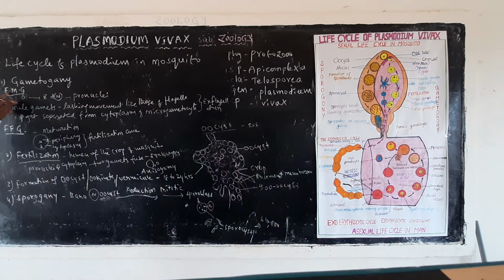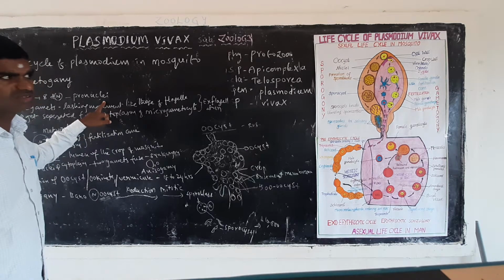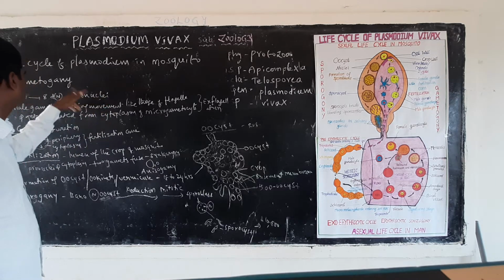Now, see here, if you take the male gamete, the smaller one, it further forms 8 daughter nuclei. The microgametocyte is now dividing into 8 daughter nuclei. We consider these nuclei as the pronucleus stage. These are all called pronuclei.